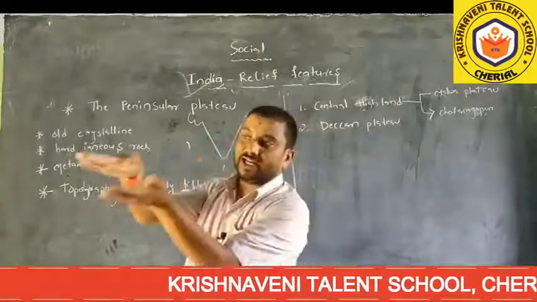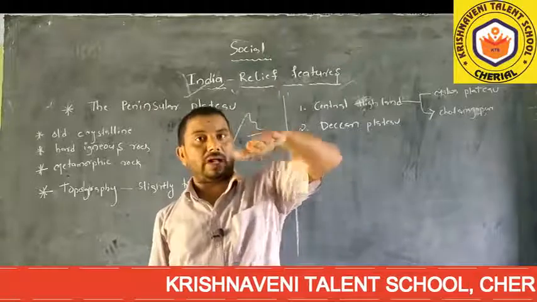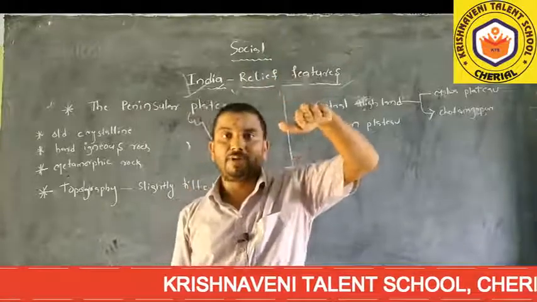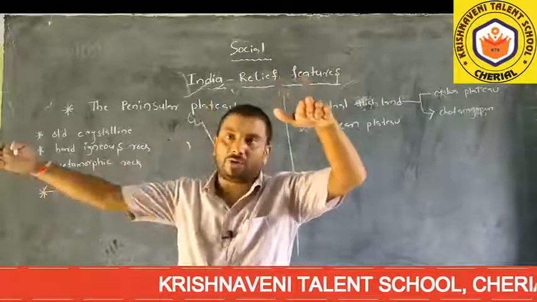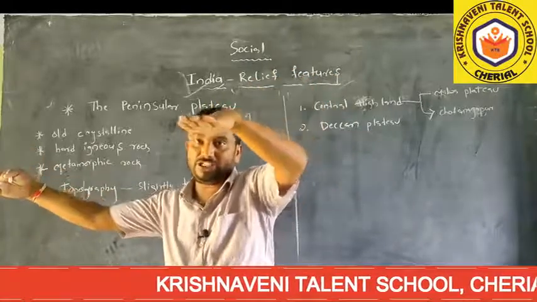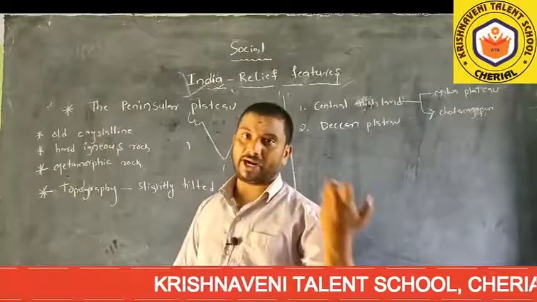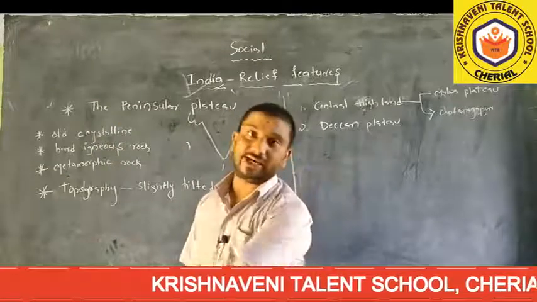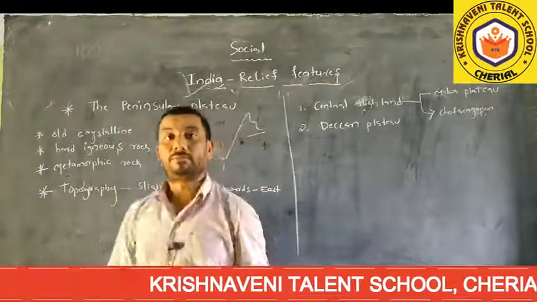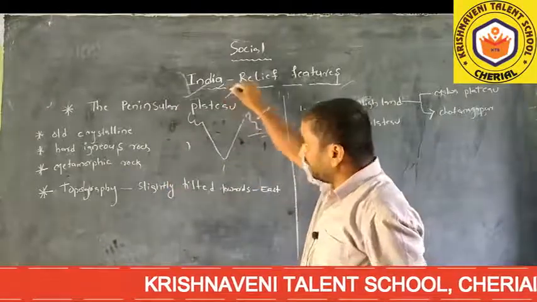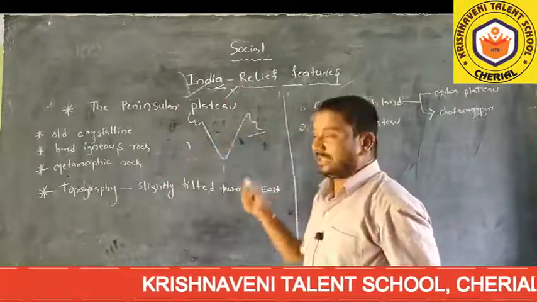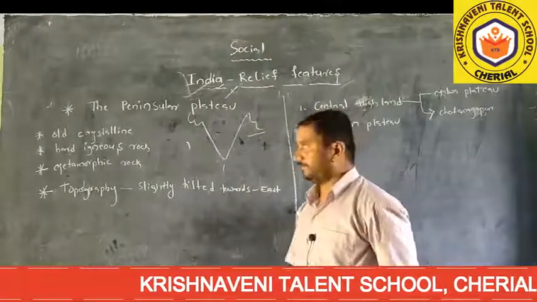Slightly tilted towards the east. The west is appearing high when you are running from west towards the east; it is just a slight slope. The west side is higher, and when you go to the east side, it slopes. Understand what I am telling? The topography of the peninsular plateau is slightly tilted towards the east.